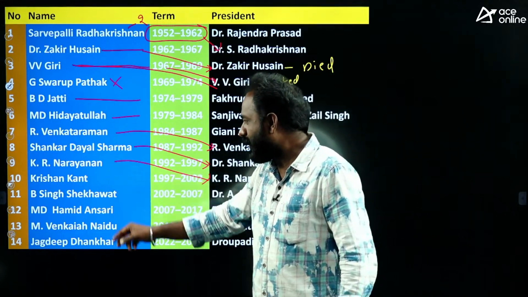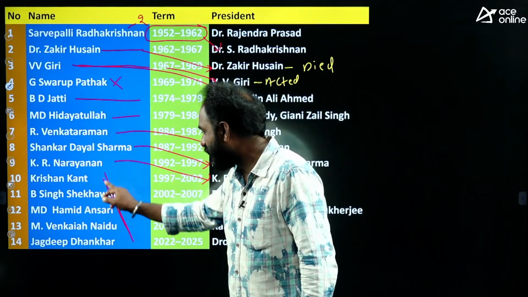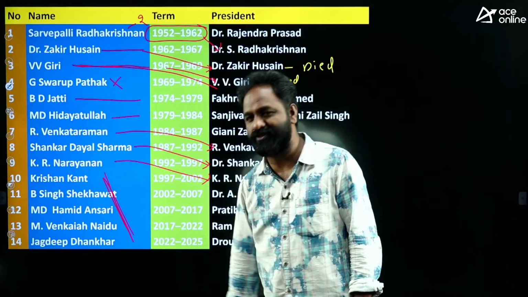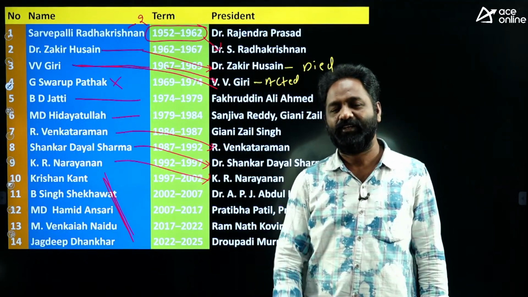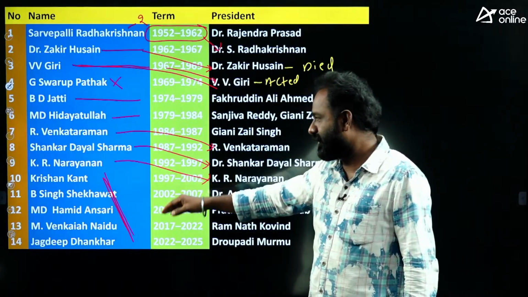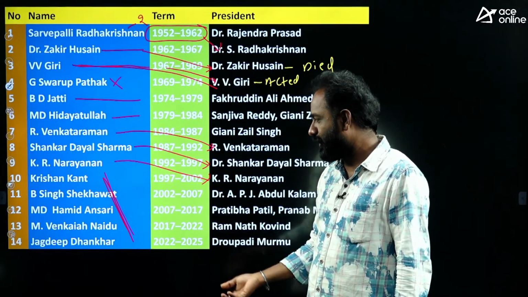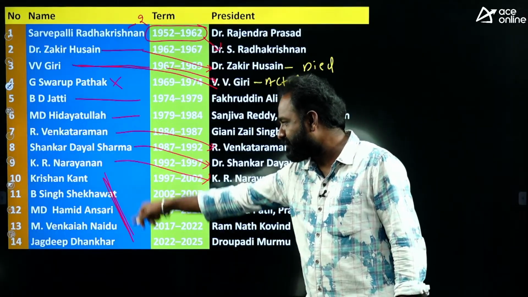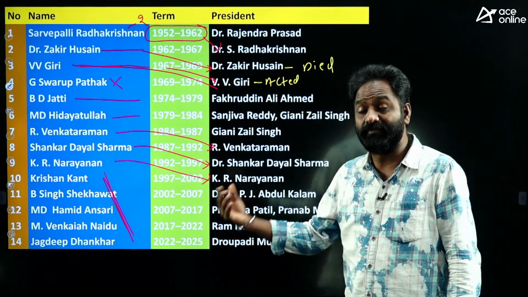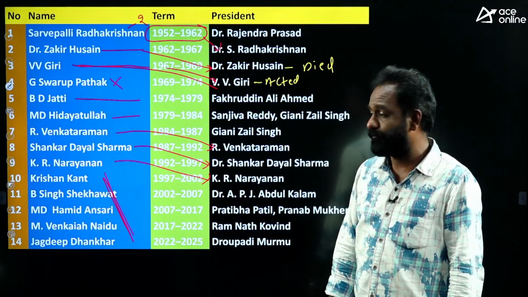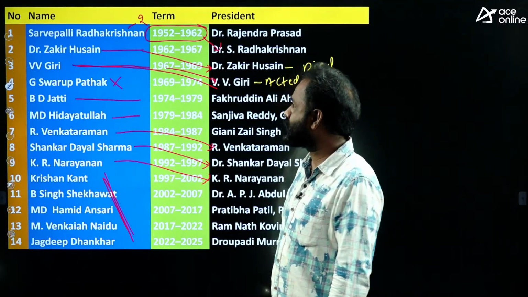But after K.R. Narayanan, whoever the persons are, they worked only as vice president, but not as a president. You have to remember this one. After K.R. Narayanan, Krishna Kant, Bhairon Singh Shekhawat, Hamid Ansari, Venkaiah Naidu, and Jagdeep Dhankhar, these people only worked as a vice president, but not as a president. Is it clear? Okay.